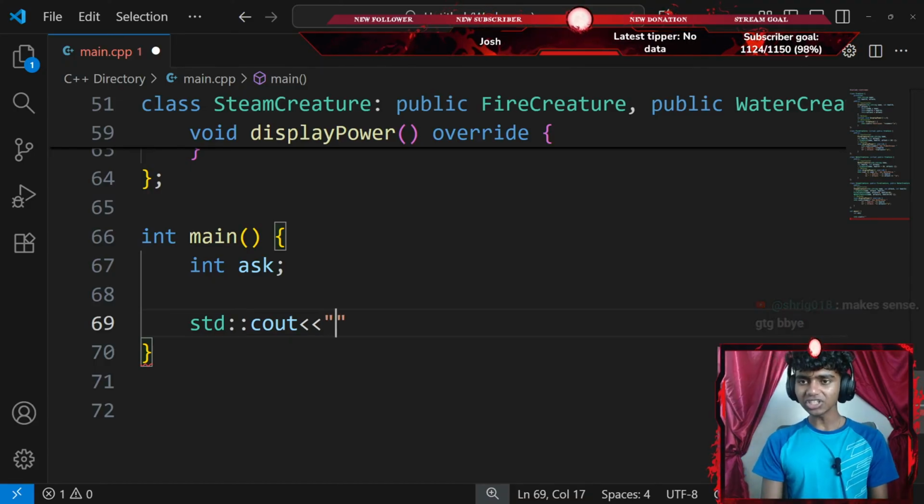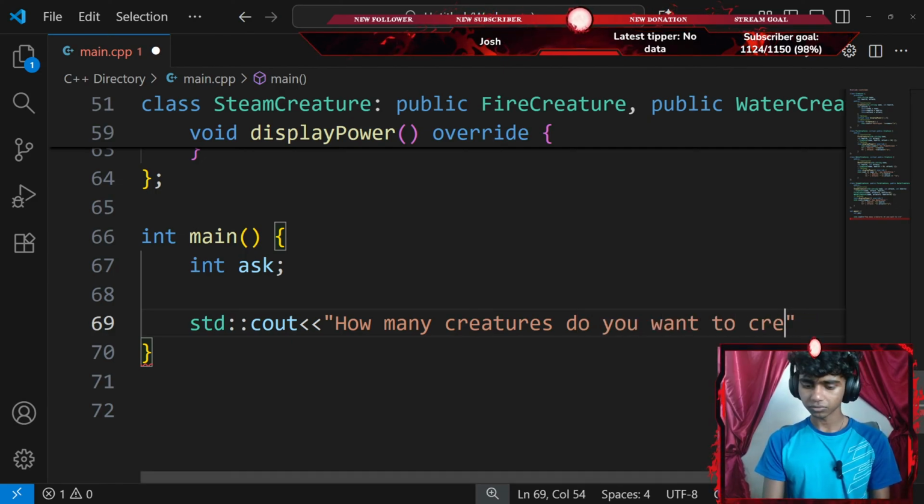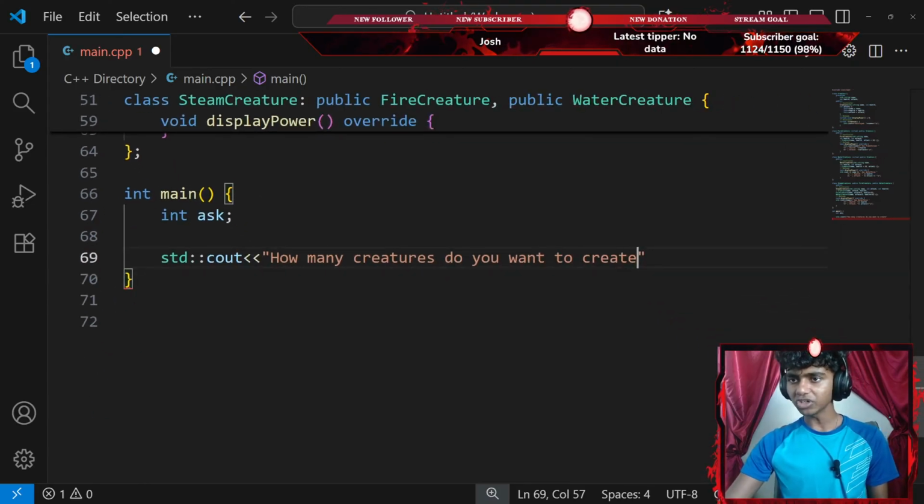Okay, this is gonna say something like, how many creatures do you want to create? Question mark. There we go. How many creatures do you want to create?